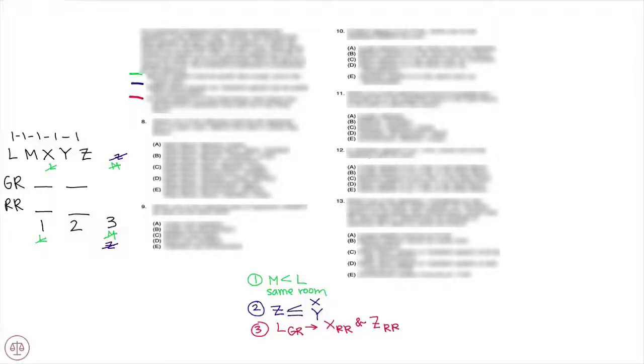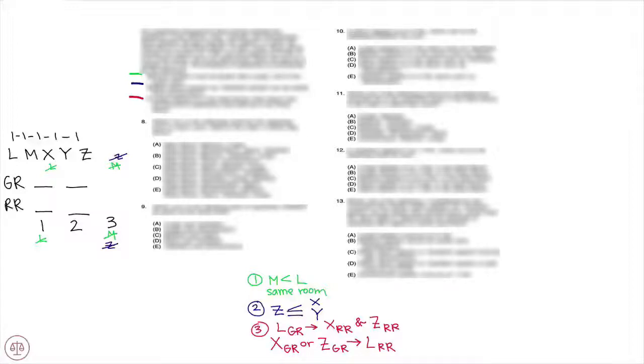So if X is not in the rose room, then that means X is in the gold room. Or if Z is not in the rose room, so if Z is in the gold room, then L is not in the gold room, meaning L is in the rose room. So we know that we'll always either have L in the rose room, or X and Z in the rose room, or all 3, X, Z, and L, in the rose room.